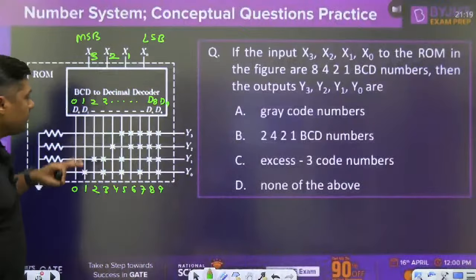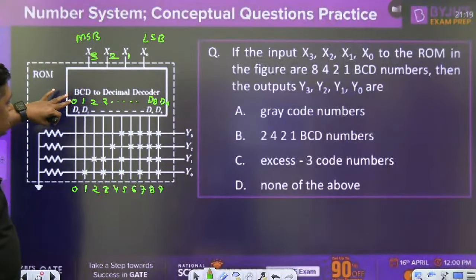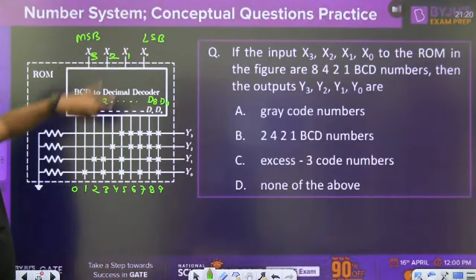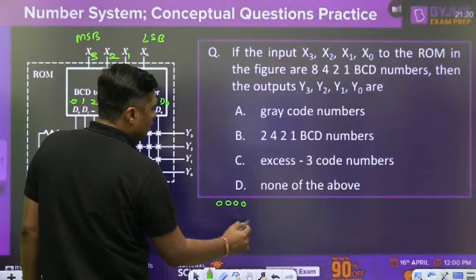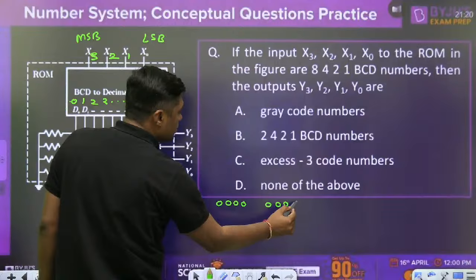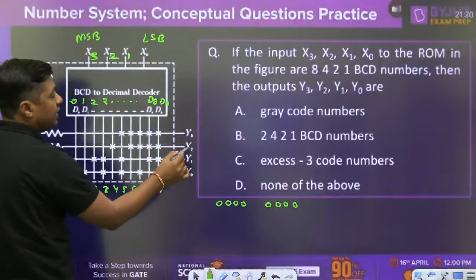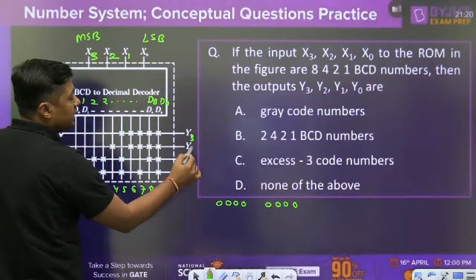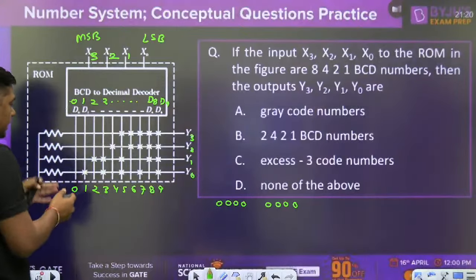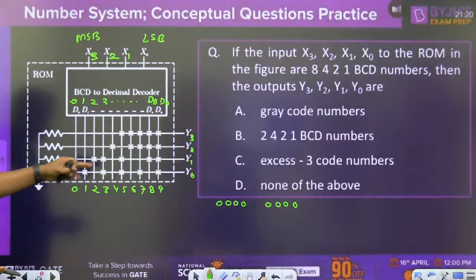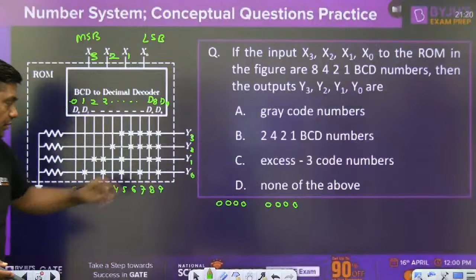Try to understand. When I am giving the 0 here, you are getting the 0, 0, 0, 0 at the output. Y3, Y2, Y1, Y0. This is the 3, 2, 1, 0. Why 0, 0, 0, 0? Because no one is connected here. Nothing is connected here. And that's why the output is 0, 0, 0, 0.